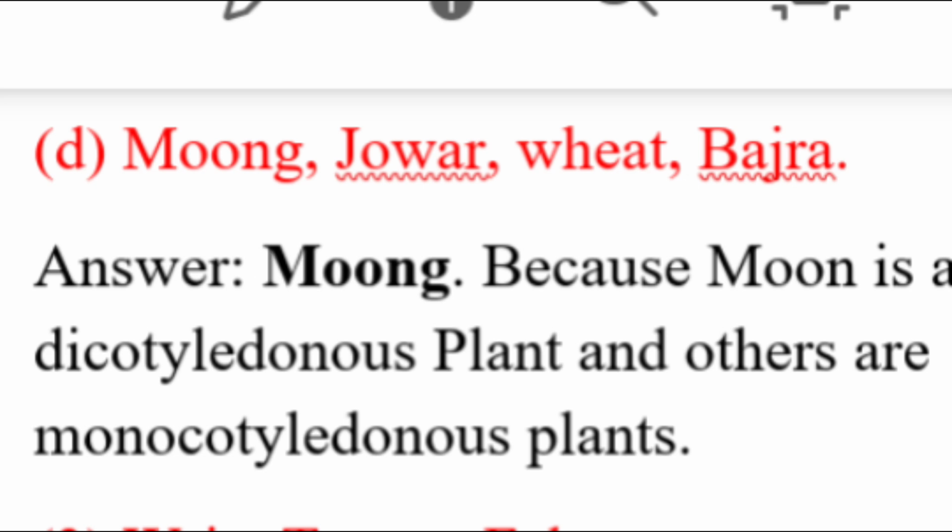D. Moong, jawar, wheat and bajra. Here the moong is the odd one out because moong is a dicotyledonous plant while others are monocots. Dicotyledonous plants means its seeds can be divided into two parts.